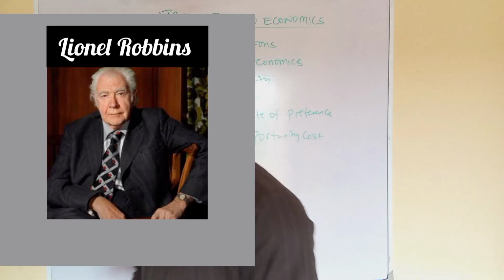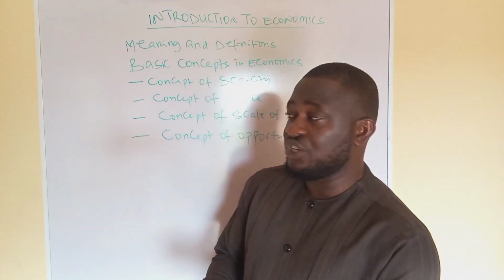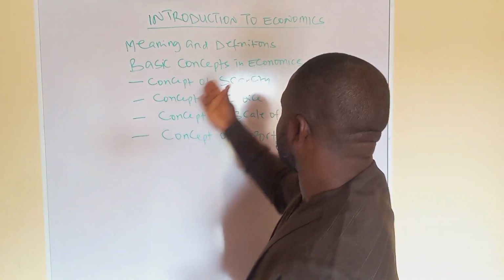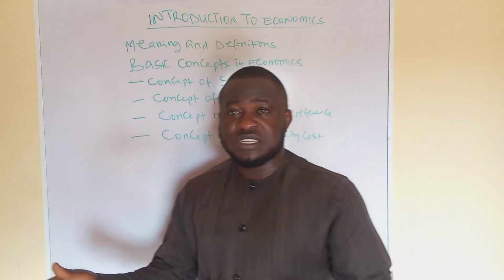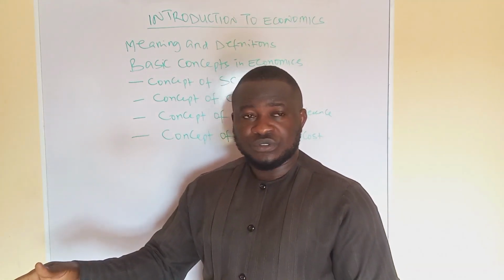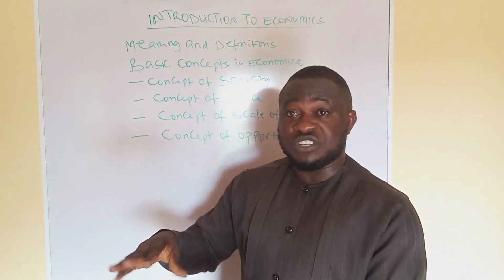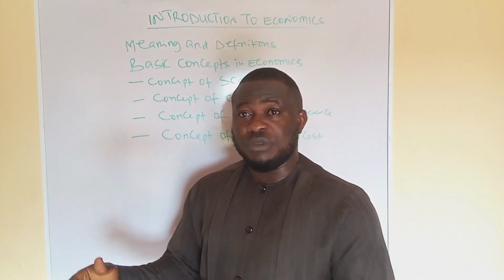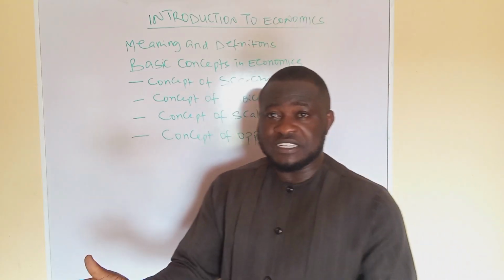Robinson's definition has recently been adjudged as the most accepted because his definition encompasses all these basic concepts in economics. He talked about economics as a science which studies human behavior. That means that economics is a science, though a social science, because it studies human behavior. Hence, economics is not like the pure sciences: chemistry, physics, and mathematics.